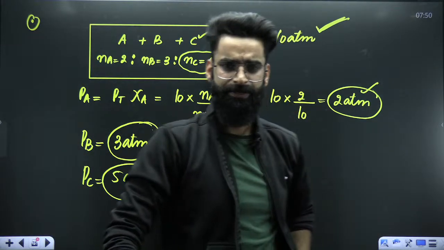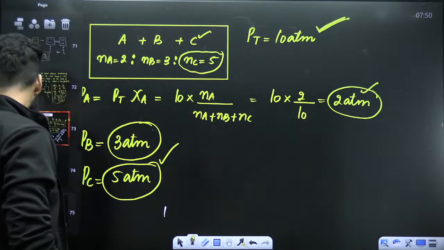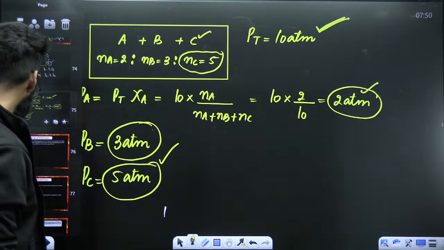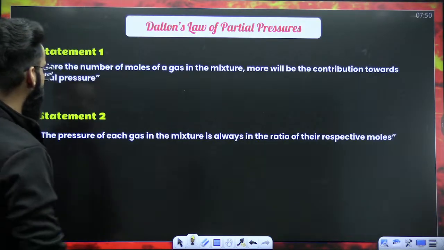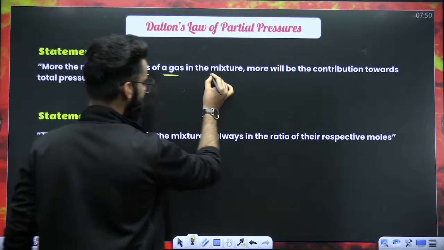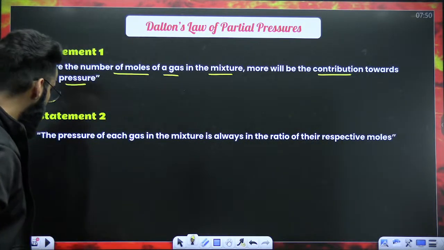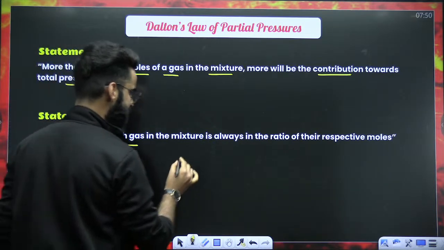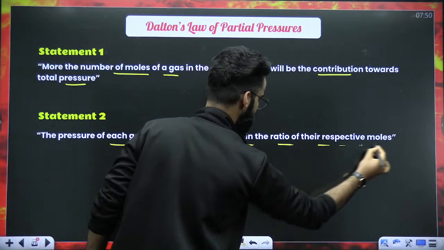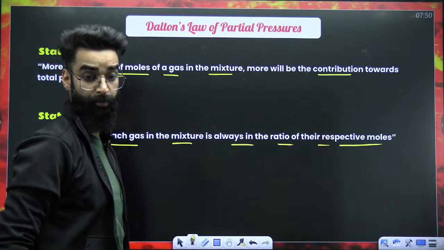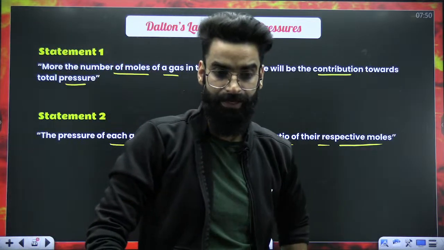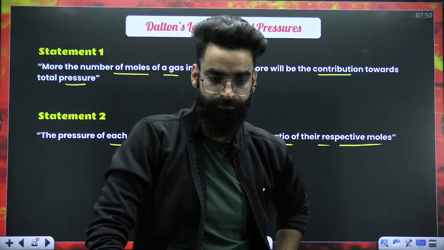Yeah? Do you agree with all that? Say statement 1. The more the moles of gas in the mixture, the more will be the contribution towards the total pressure. Statement 2. The pressure of the gases in the mixture is always in the ratio of their moles. I hope both the statements are perfectly clear to every one of you.